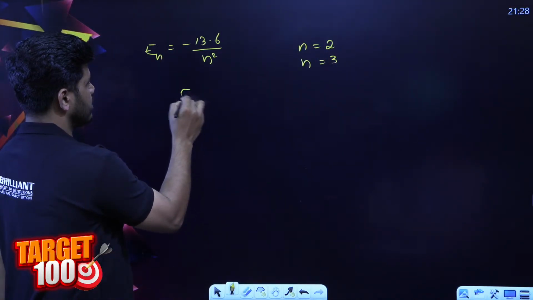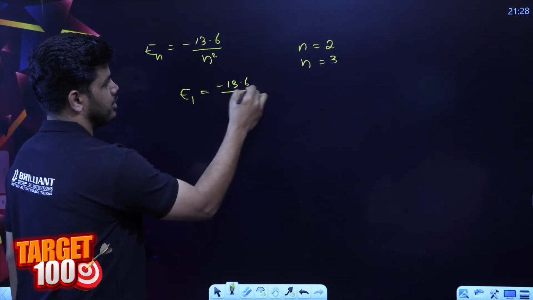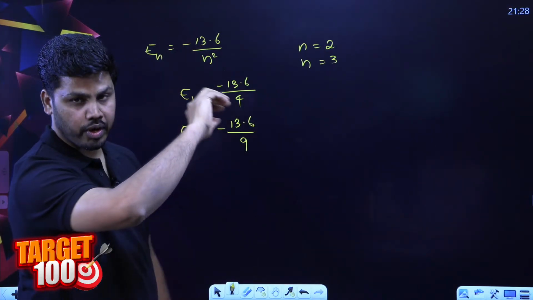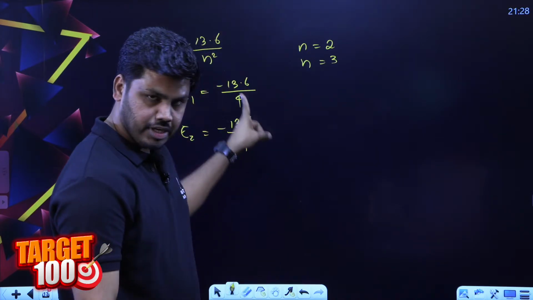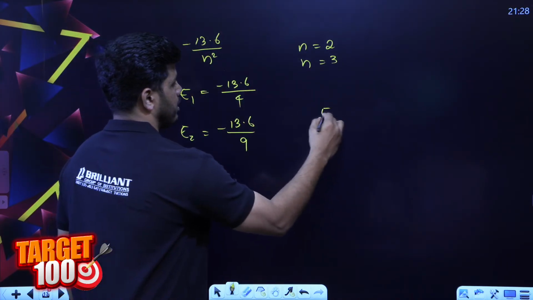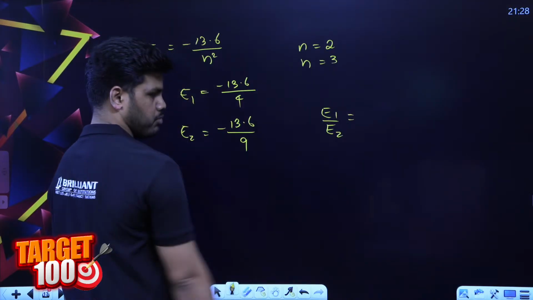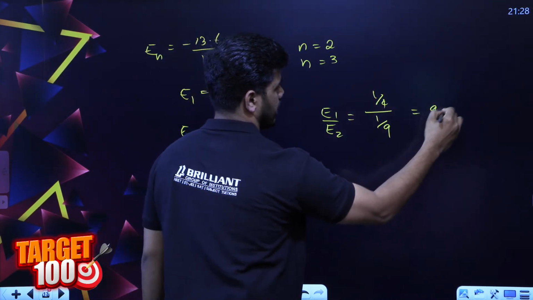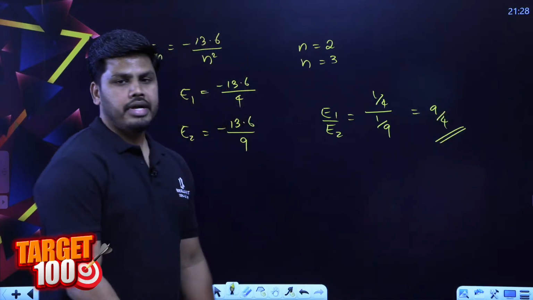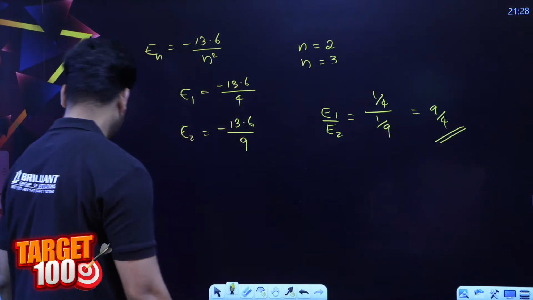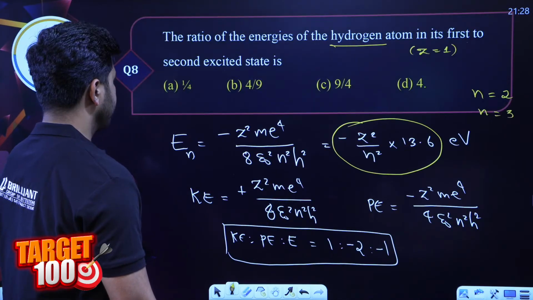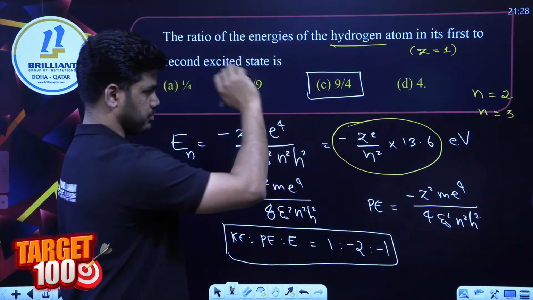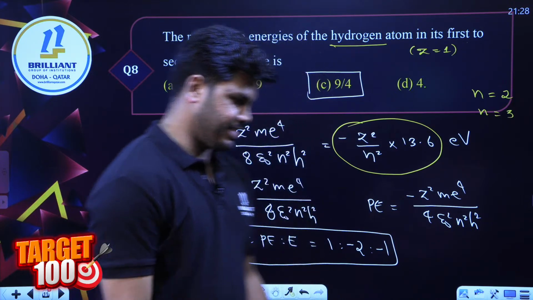We have to just substitute them. The first one is minus 13.6 divided by 4, and the second one is minus 13.6 divided by 9, since 2 square and 3 square will come in the respective equations. So just take the ratio E1 by E2. Minus 13.6 gets cancelled: 1 by 4 divided by 1 by 9, so we get 9 divided by 4. That was one of our options. Yes, option C, 9 by 4.